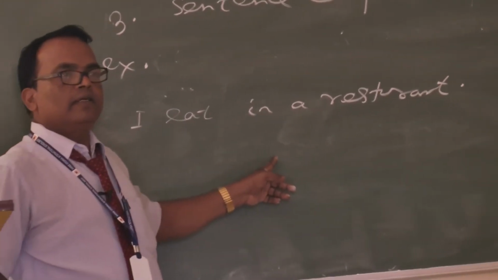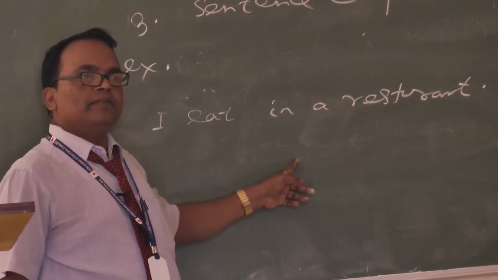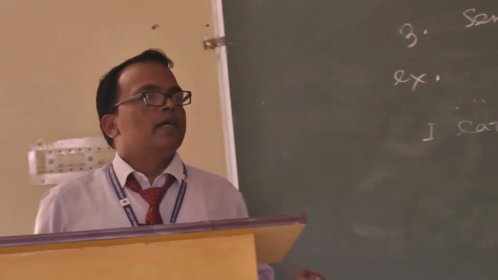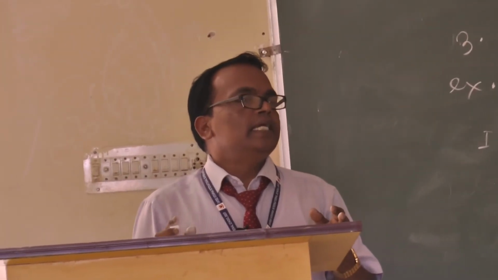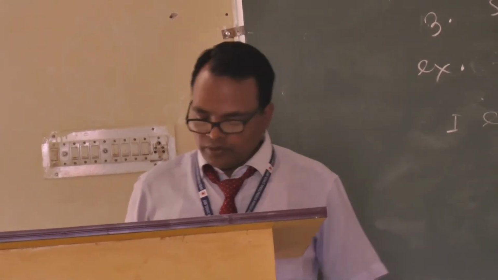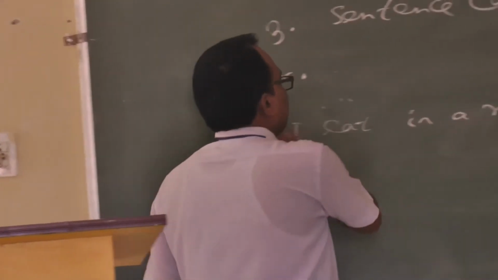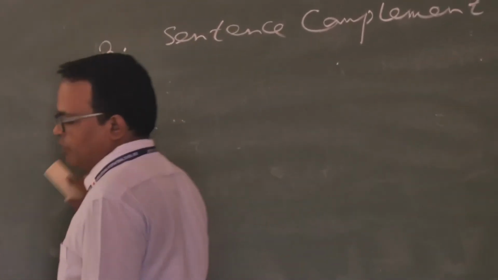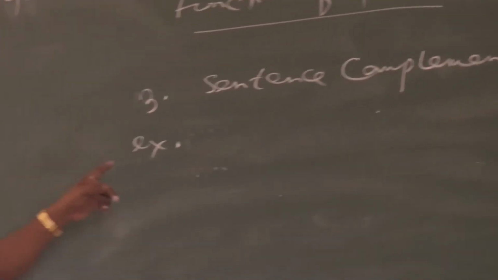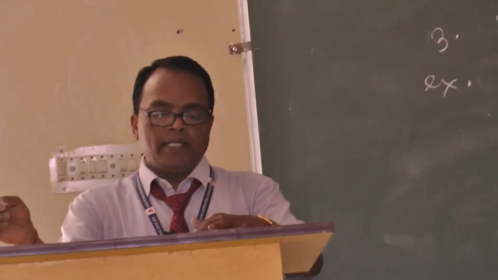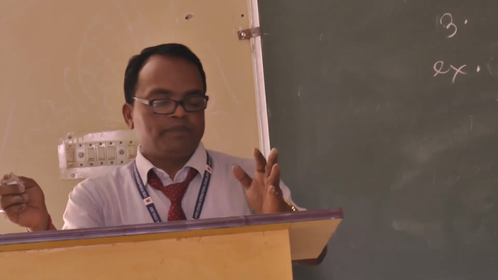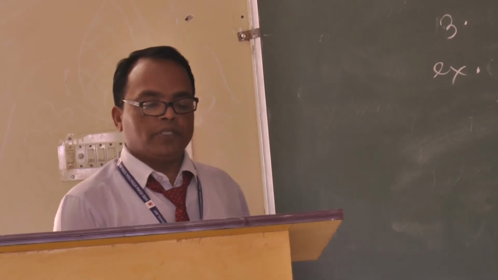I read. No object is there. No complement is there. I read a book. Object is there. Or I need a complement: I read in a school. Complement. Understood? So we want to make a sentence complete either by an object or with a complement. So here gerund is used as a complement to complete the sentence.